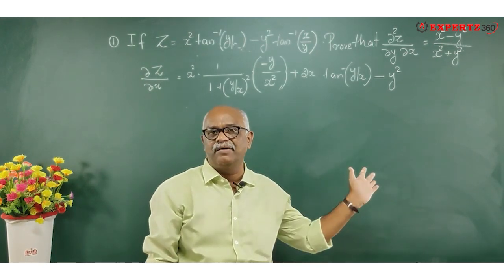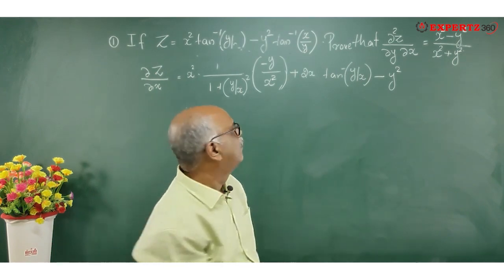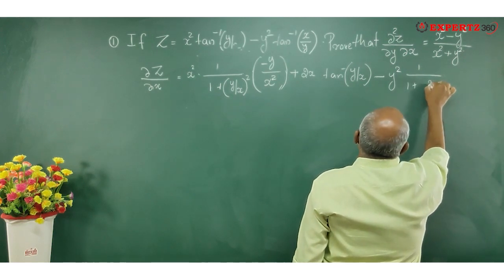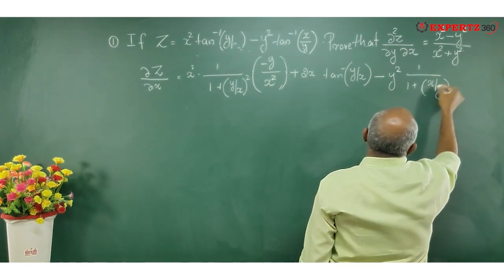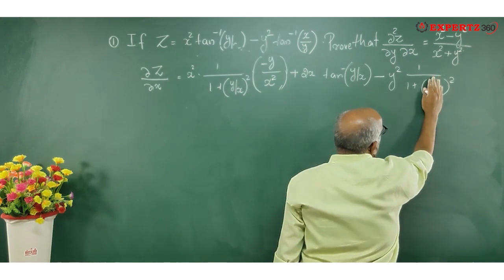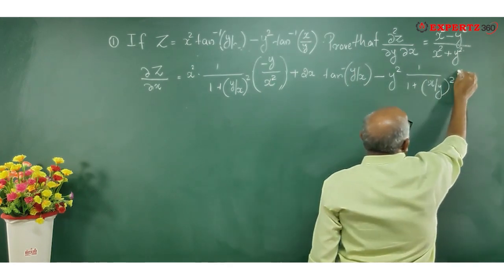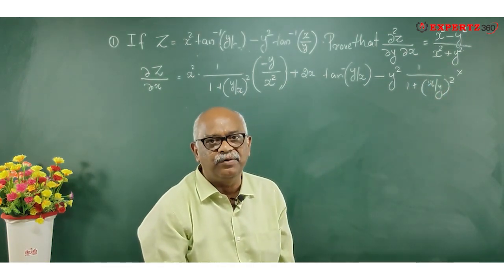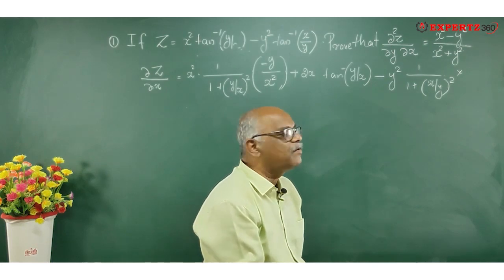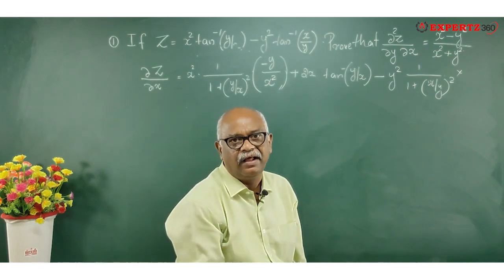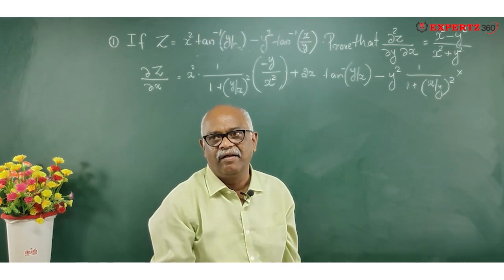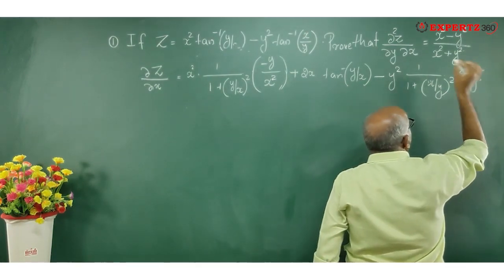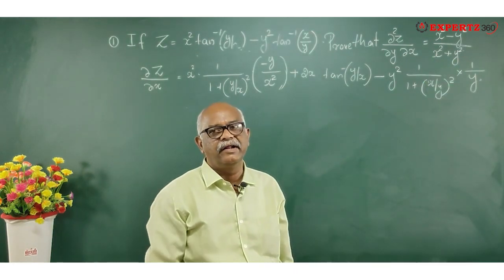You know what is the derivative of tan inverse x? I have written that, 1 divided by 1 plus x square. So this is 1 divided by 1 plus x by y, the whole square. Into, now x by y I have to differentiate. Keeping y as a constant, when I differentiate x it is 1, so it is just 1 by y. Clear? Any doubt in it?